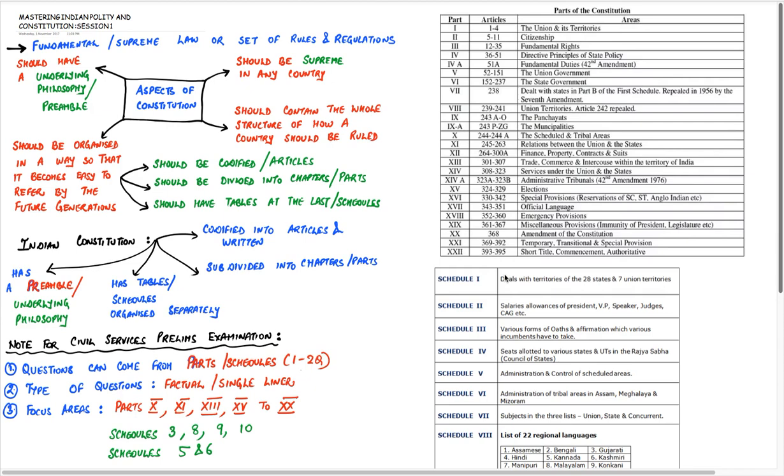So the first question which comes to our mind is, what do we mean by constitution? A constitution is a supreme or fundamental set of rules and regulations. A constitution is not superseded by any authority or any person, and no one is above the law which is mentioned in the constitution. This framing of constitution is a modern day phenomenon. It was not prevalent in medieval and ancient societies.